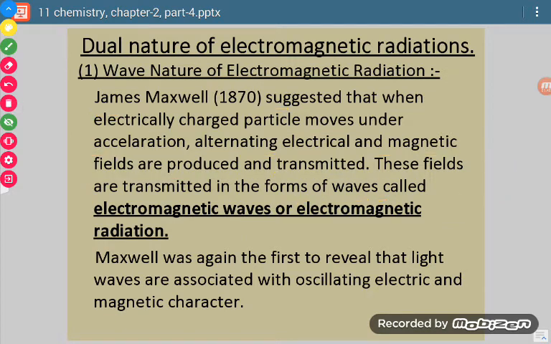Now, what was told in this paragraph is that James Maxwell said that whenever a charged particle moves under acceleration, then it produces electric and magnetic fields and transmits them. Now the transmission is in the form of waves. Those waves are called electromagnetic waves. He was the first to reveal that light waves are associated with oscillating electric and magnetic character. So he was the first who said this.